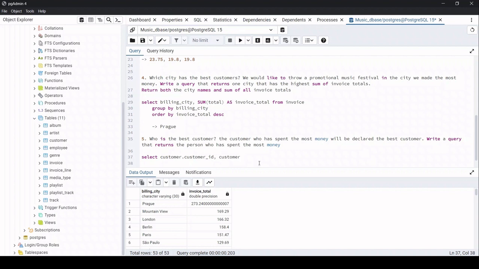So I want the ID as well as the first name, customer first name, and I need the customer last name too, and also I need the sum of the total column that is in the invoice table. I will assign this as total, and I'll be taking this from the customer table.